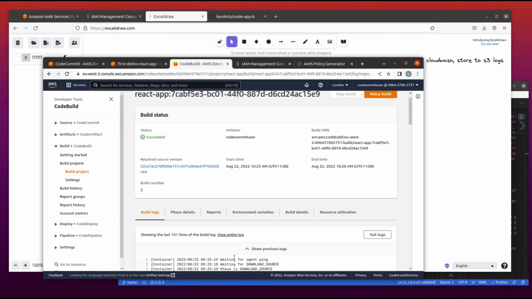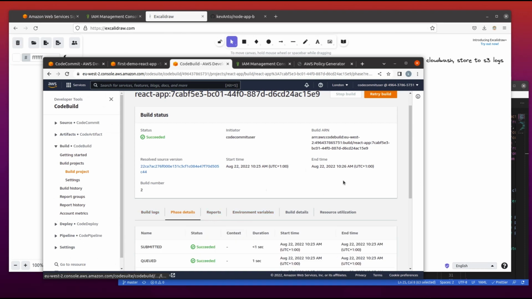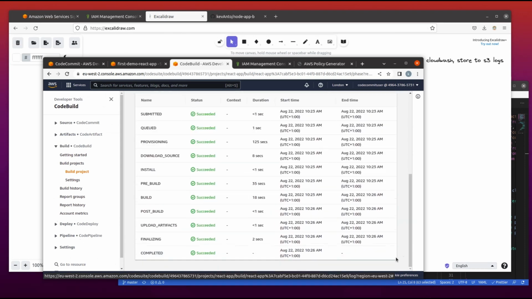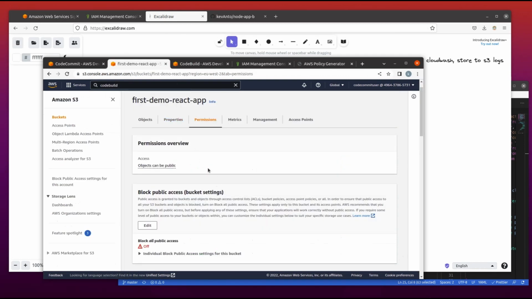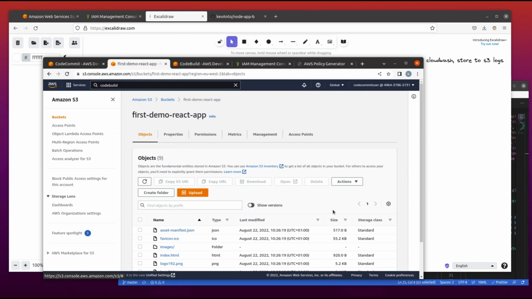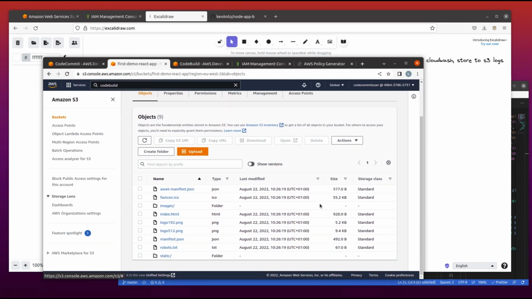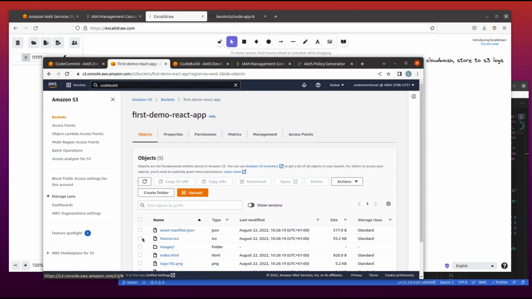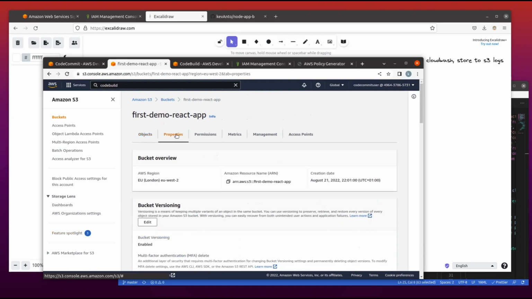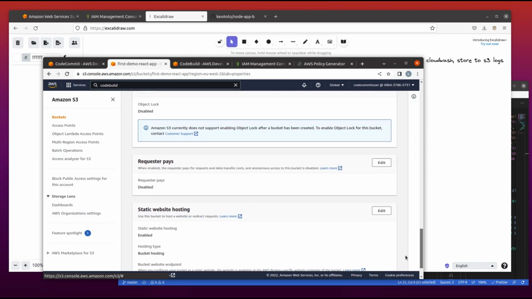Okay, this success implies that if we go to S3 and access the bucket, let's go to properties, and we will have the link, since we have configured the bucket to be hosting a website, static website hosting.